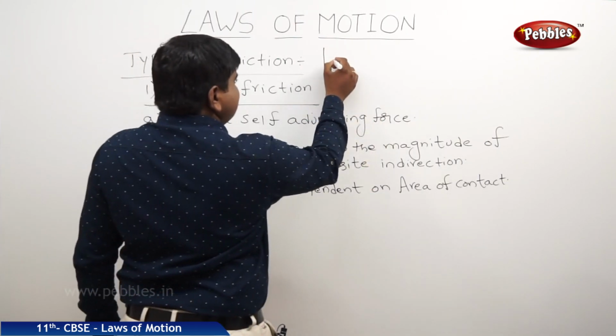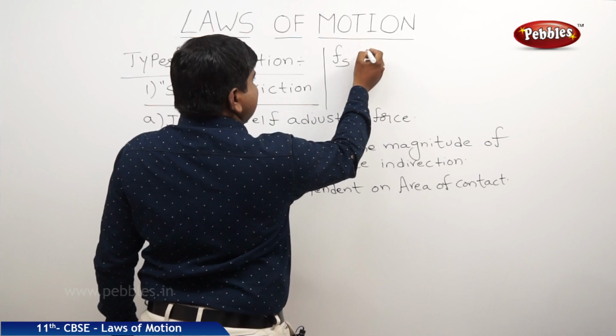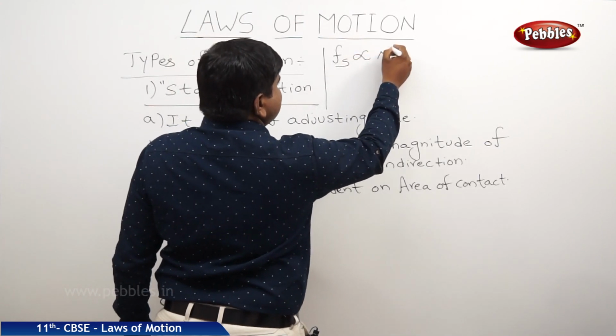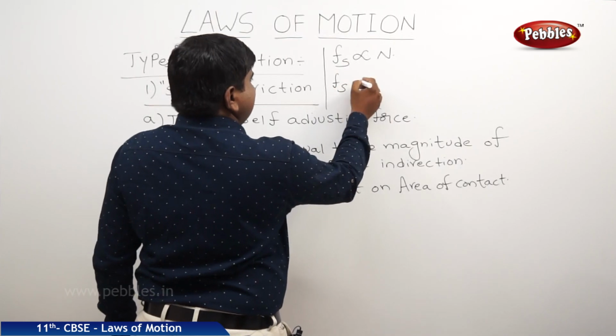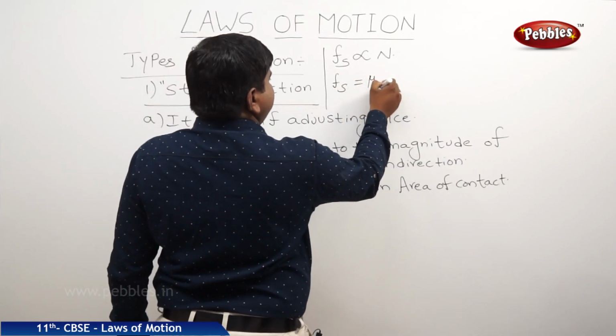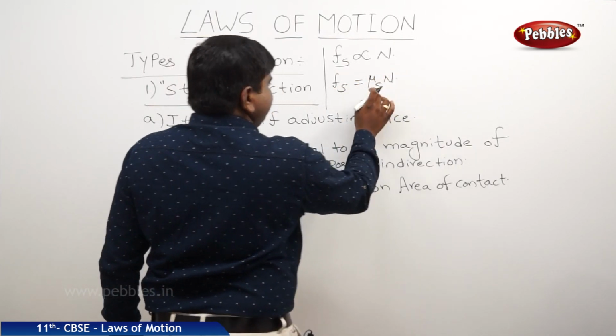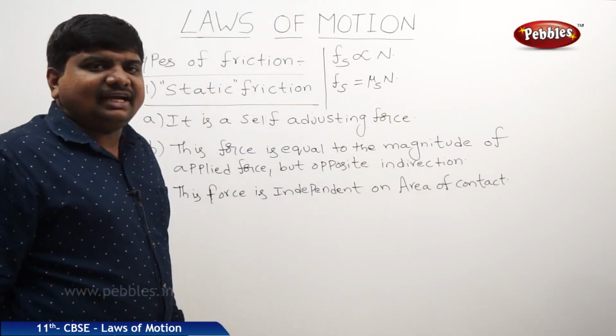One more, static friction Fs is proportional to the normal reaction force. Therefore Fs is equal to mu s N. This mu s is the coefficient of static friction.